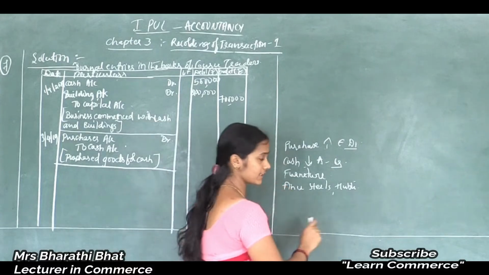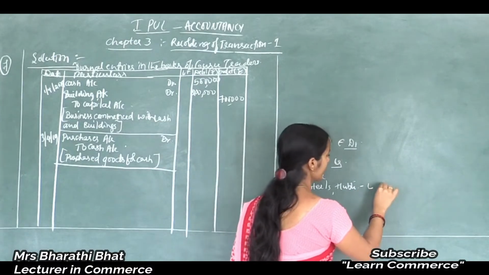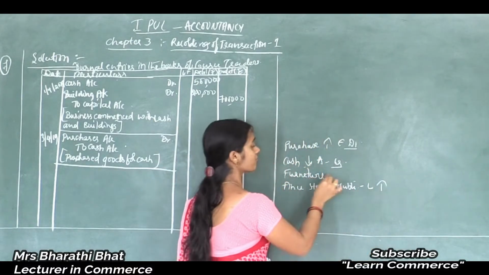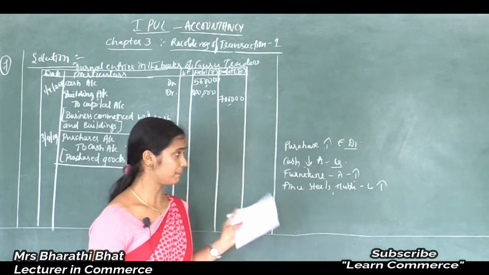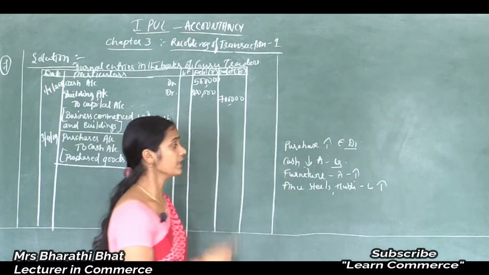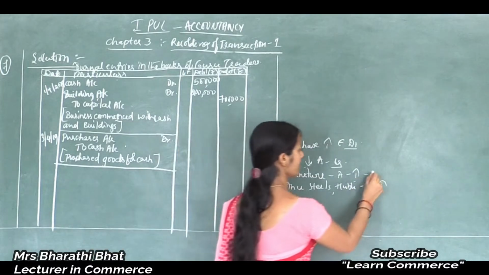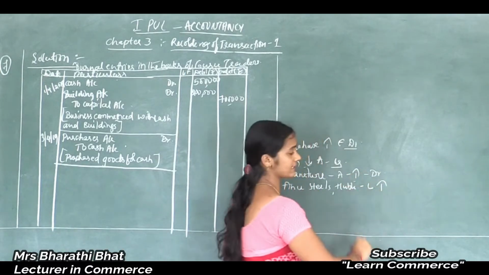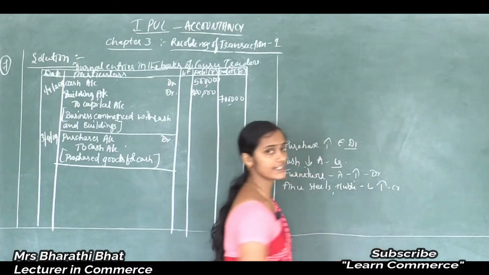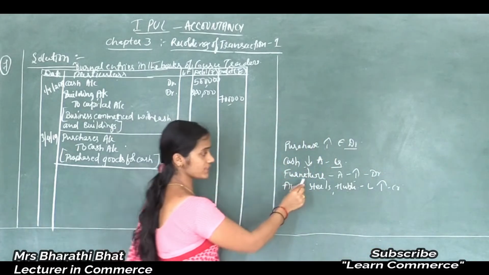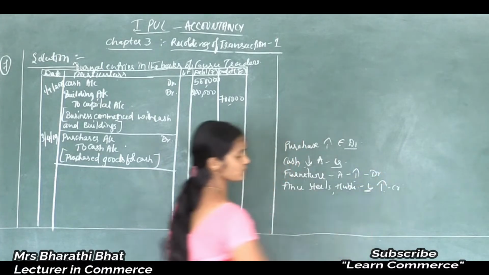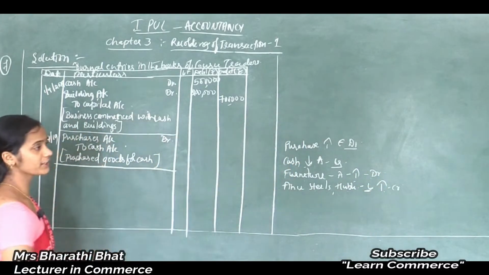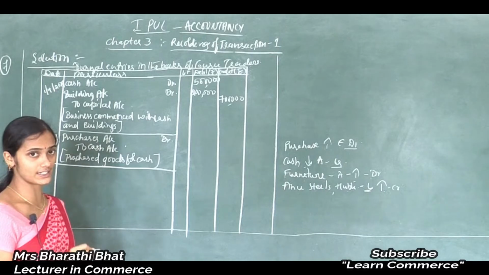So creditor comes under liability, increase in liability. Furniture comes under asset, increase in asset. Now apply the rule. Increase in asset is to be debited, increase in liability is to be credited. Got it right? So increase in asset is debited, increase in liability is credited. Correct, right? According to that, we should pass the journal entry here.